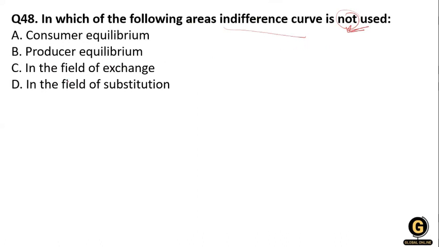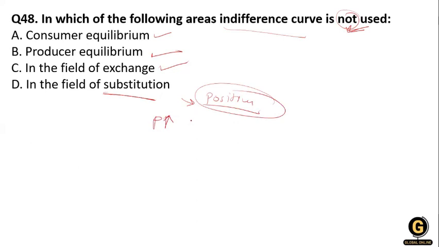You know that in consumer equilibrium we use the indifference curve, for the producer we use the equilibrium, and in the field of exchange we also use the indifference curve. But in the field of substitutes, if the price of one increases, the quantity of the other decreases, so there is a negative relationship, and this is not applicable to the indifference curve.